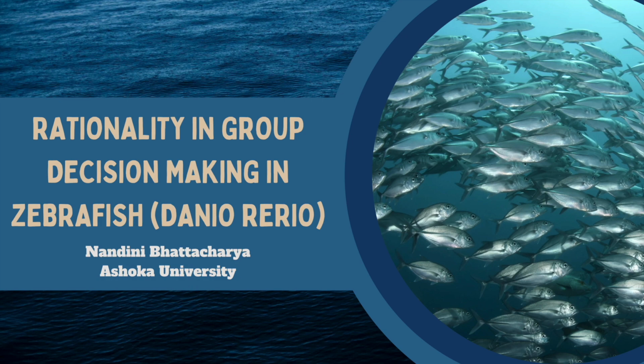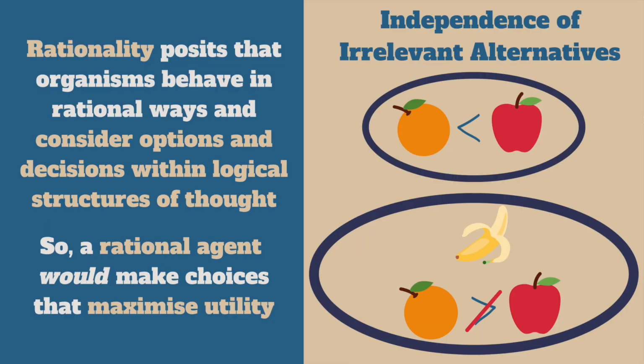The concept of economic rationality postulates that a rational agent would maximize its utility. It follows then that a preference order created by absolute utility measurements would remain consistent even at the addition or removal of options in a choice set. This is the idea of independence of irrelevant alternatives, or IIA.